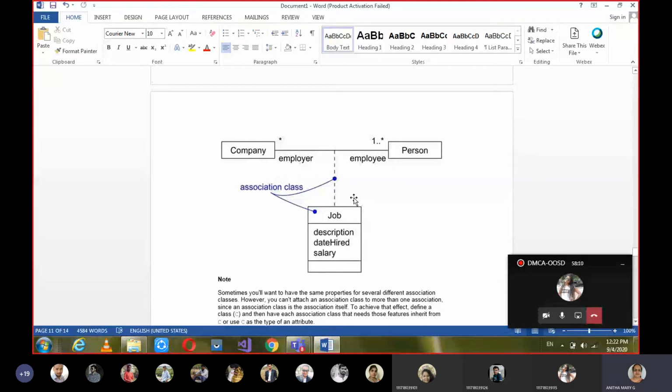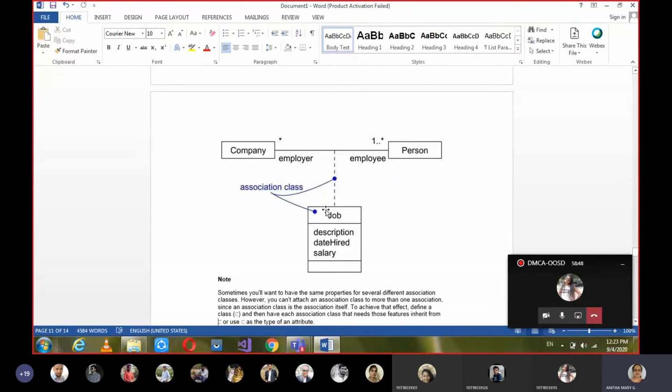Okay, so that is the main prioritized relation existing between a company and a person, which is job. Okay, what is the relation between a lecturer and a student? Your academics or your career or your degree certification. So that could be the association class. So that's how we can relate association class. So here in this example, between company and a person, the association class can be job.